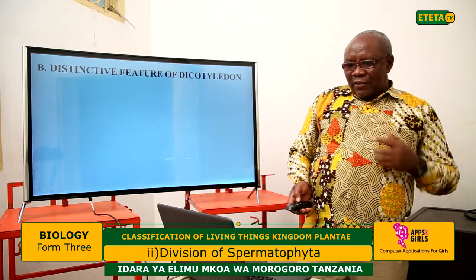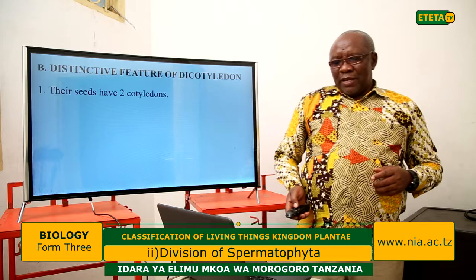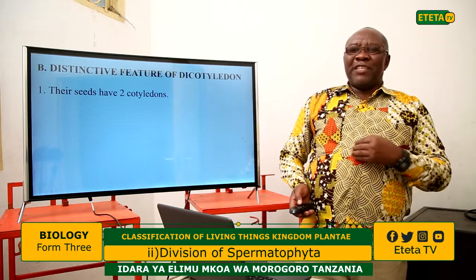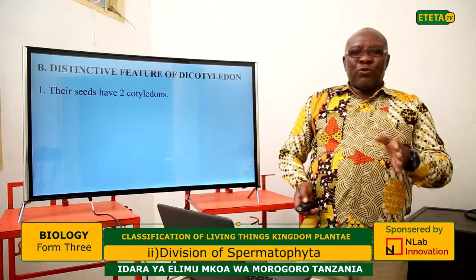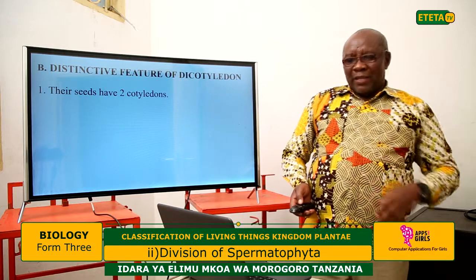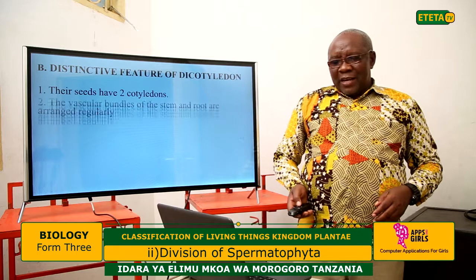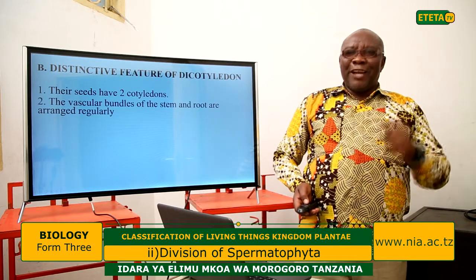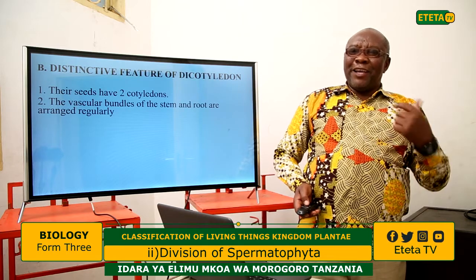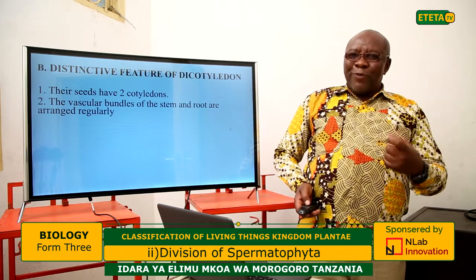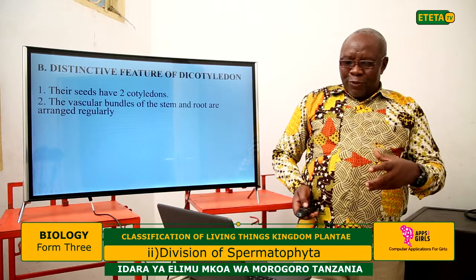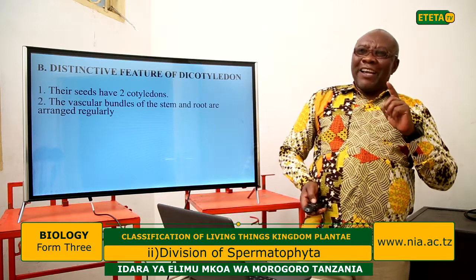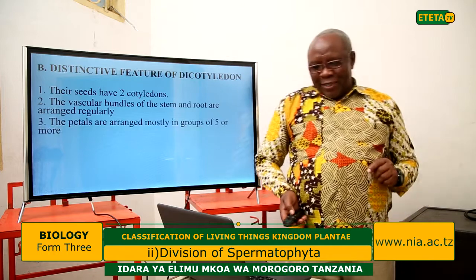Now let us see the features of the dicotyledons. Dicotyledons have two cotyledons, as you have seen in the diagram, two parts of the seed. Another is that the vascular bundles of the stem and the root are arranged regularly. In a mono, the vascular bundles are arranged randomly, while in a dicotyledon, the vascular bundles are arranged regularly. You can see later on in the diagram.